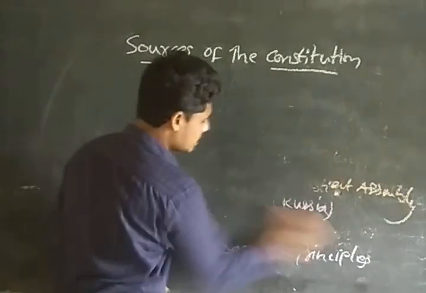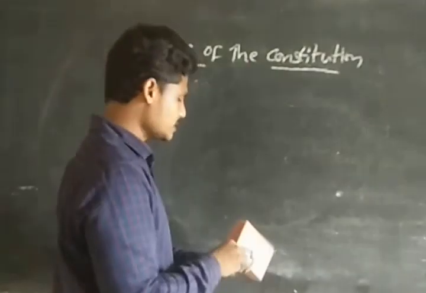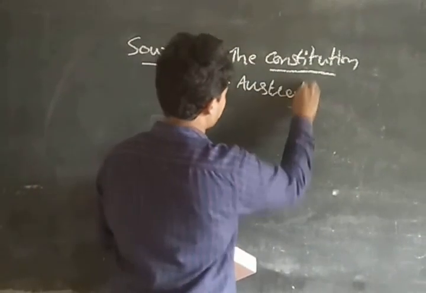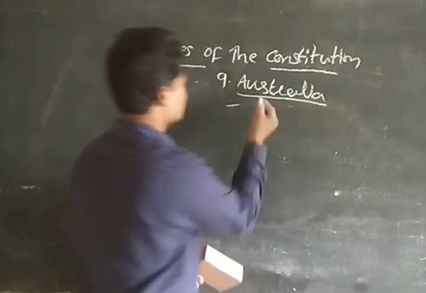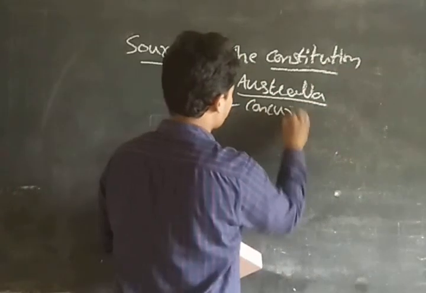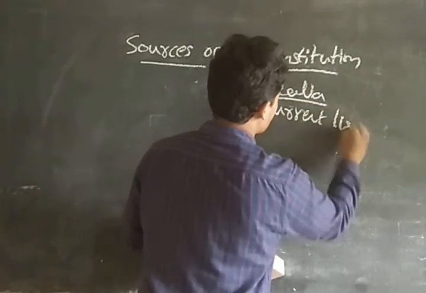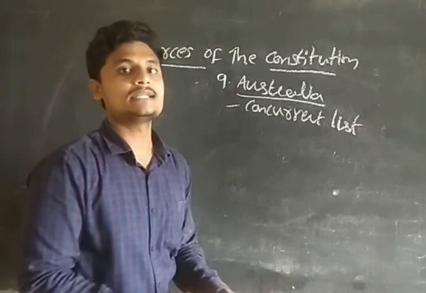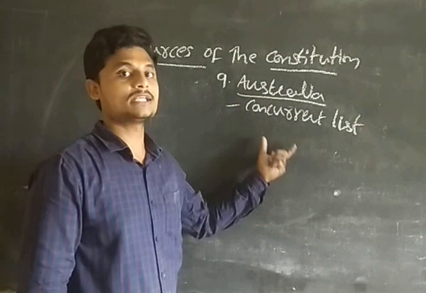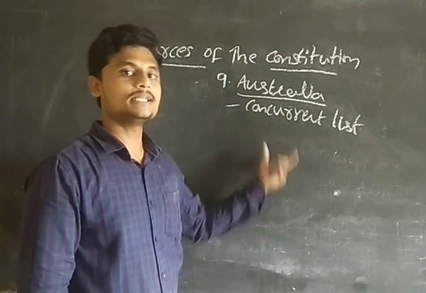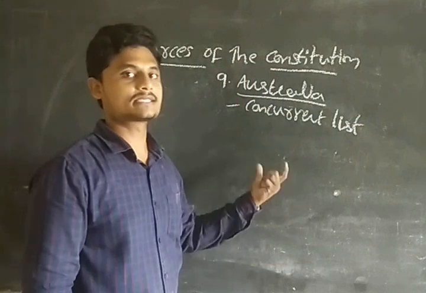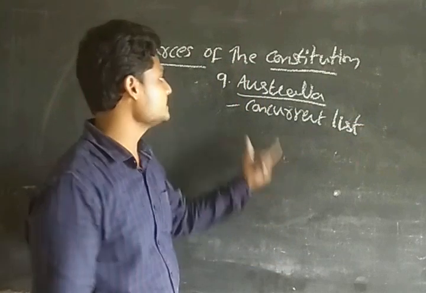And the last two topics that I am going to discuss begin with Australia. What are the provisions that were taken from Australia? From Australia we have taken the concurrent list. We have a few subjects in the concurrent list. What are the subjects to be kept in the concurrent list? These provisions we have taken from Australia. In the concurrent list, the laws will be made by both the state legislatures and the center. So what are the things that we can keep in this concurrent list? These provisions were taken from Australia.